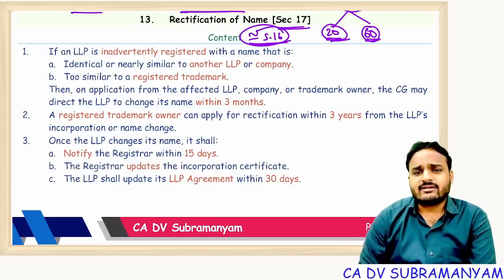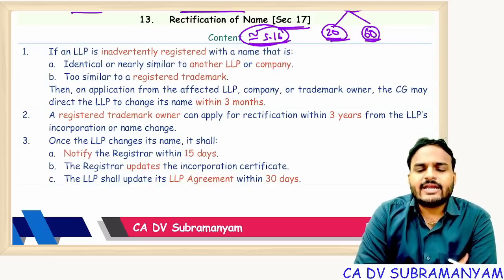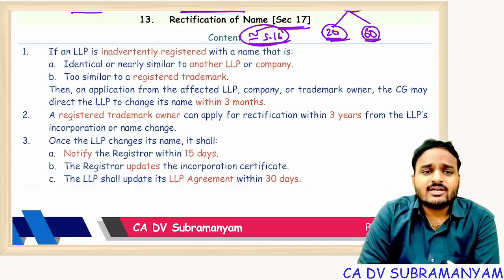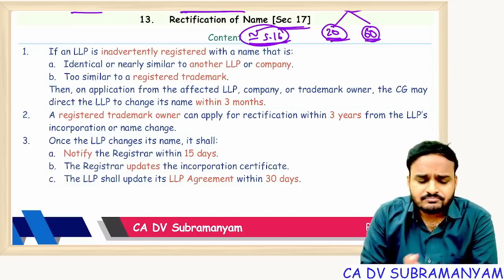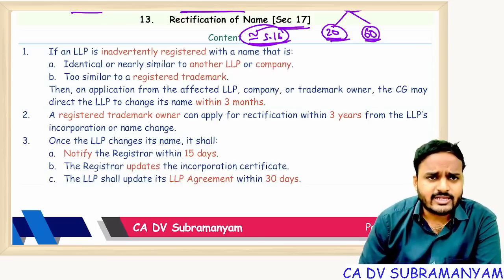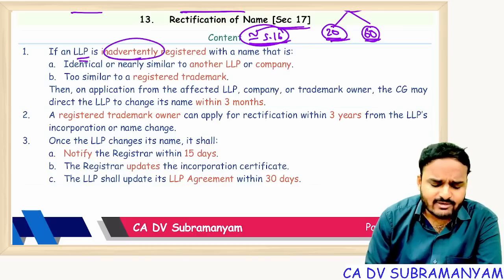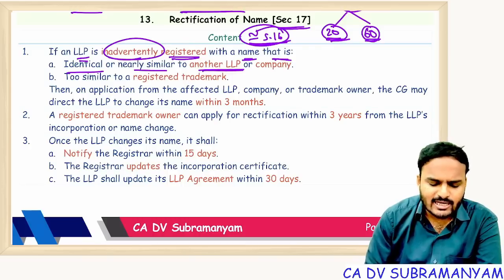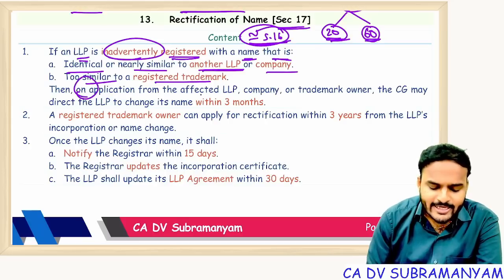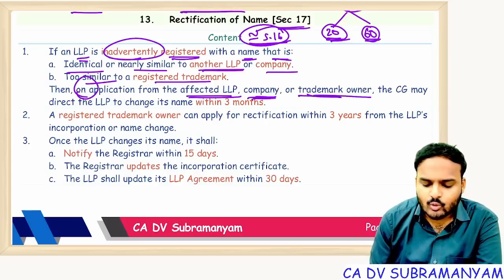But there, central government, if it is of opinion that company name is similar to the name of another company, CG may issue an order. But here, application will be filed by the LLP or company. There is a slight difference. Just look into the material. If an LLP is inadvertently registered with a name that is identical to another LLP, similar to another LLP or company, or too similar to a registered trademark, then on application from affected LLP, company, trademark owner, CG may direct LLP to change its name within 3 months.